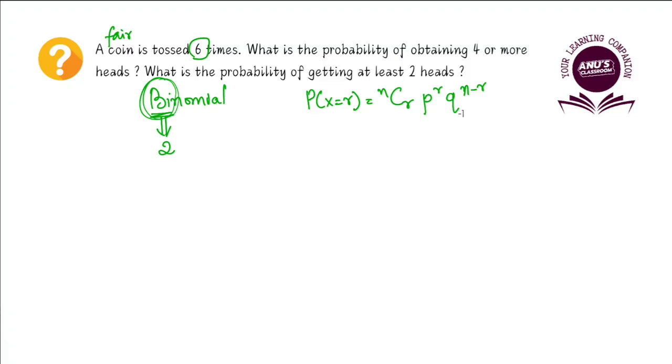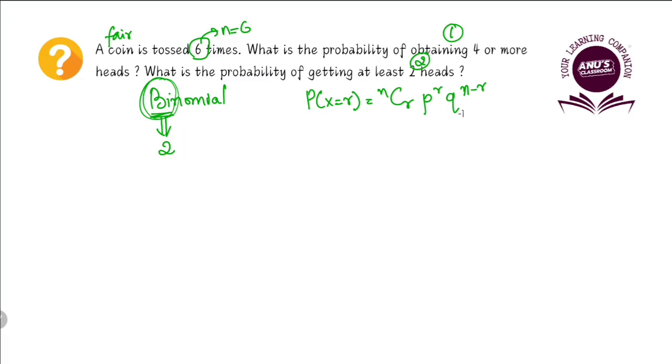Again, as I said, we have to use this formula. So what is n here? n is 6. Now, what is the probability of obtaining 4 or more heads? That is one part of the question. And the second part is, what is the probability of getting at least 2 heads? This is the second part of the question.